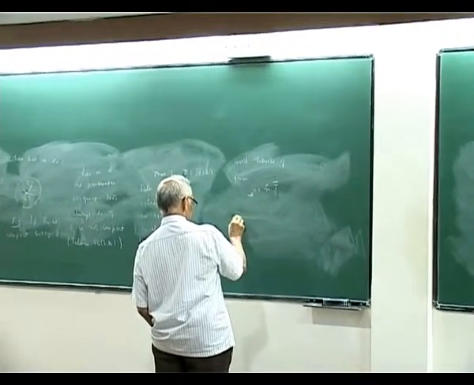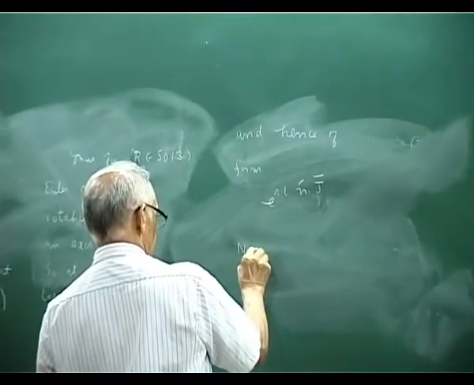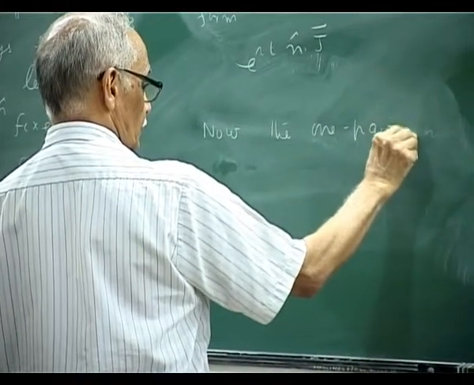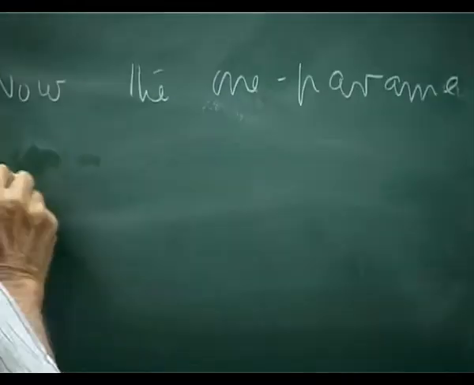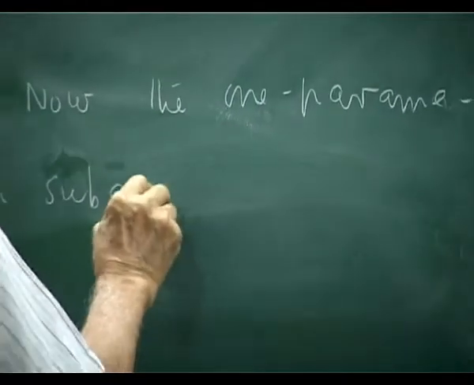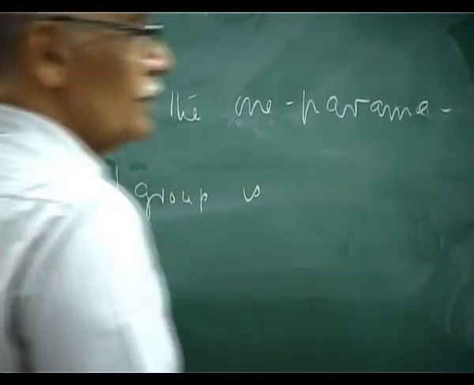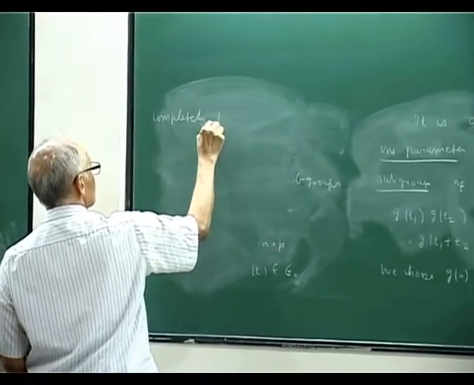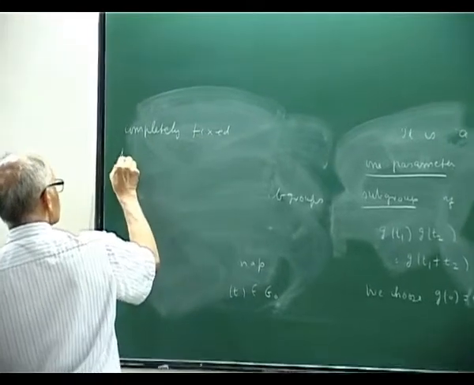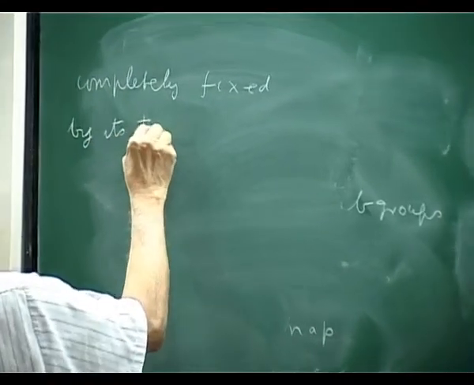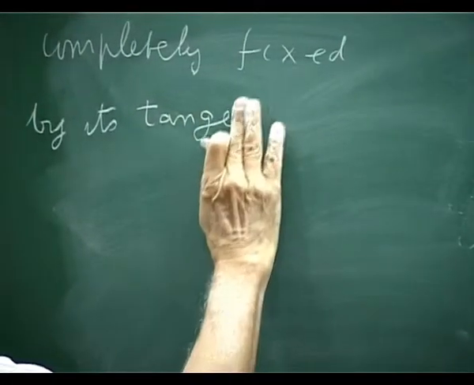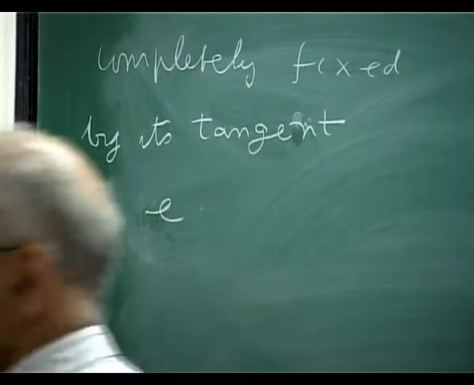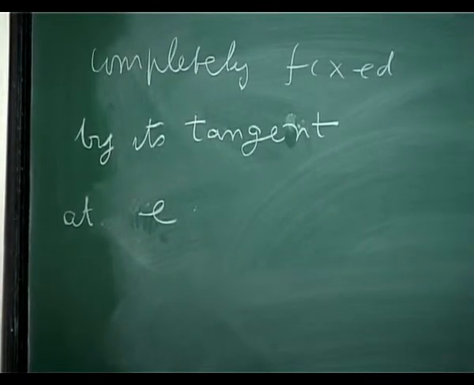Now the one parameter subgroup is completely fixed by its tangent at the origin, at E. It's almost clear because I will take off from there in the direction of the tangent.